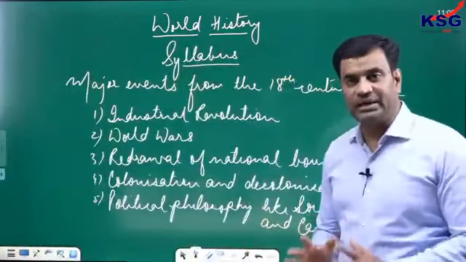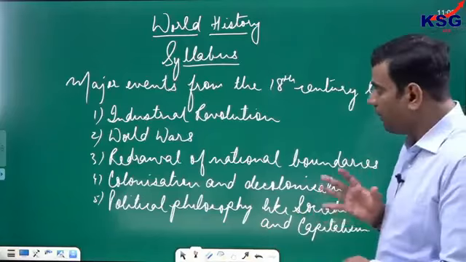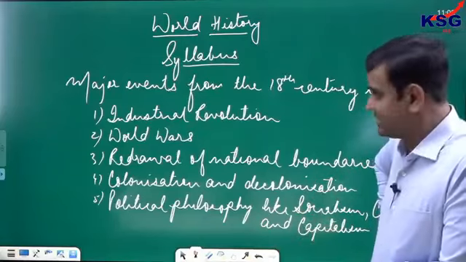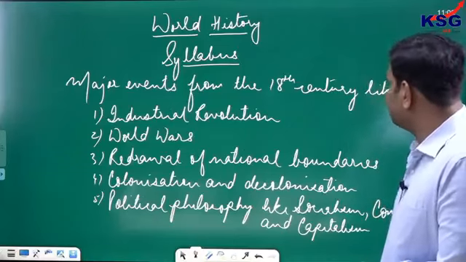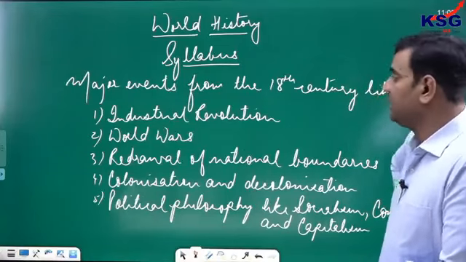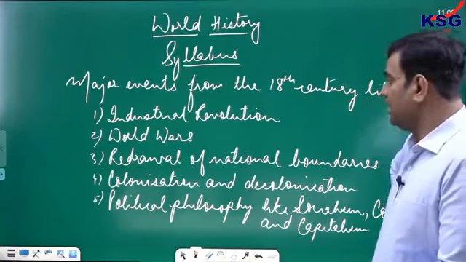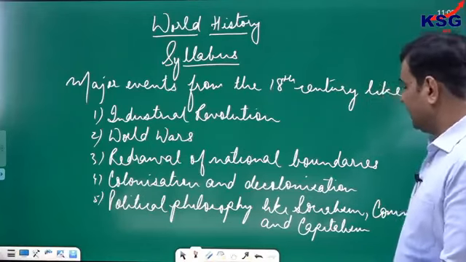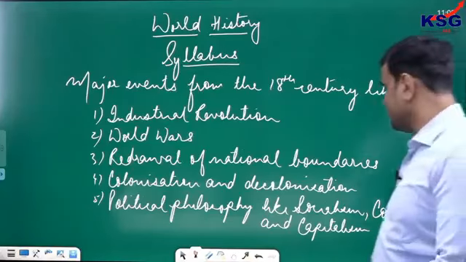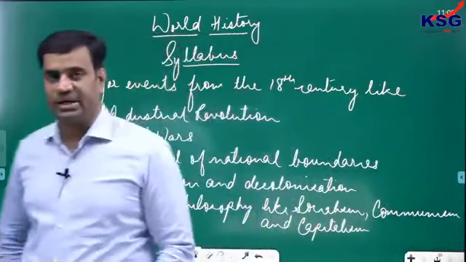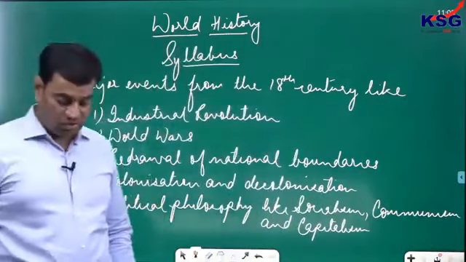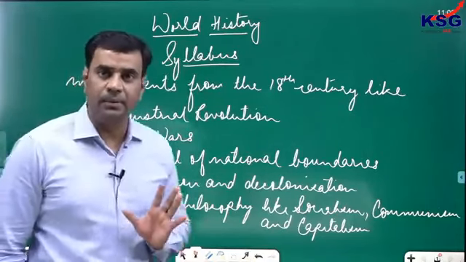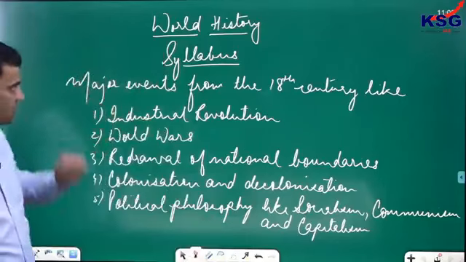So the first thing we have done is to understand the topics mentioned in the syllabus that need to be covered thoroughly in our classes. Major events from the 18th century like the Industrial Revolution, then the World Wars, redrawal of national boundaries, colonization and decolonization, and political philosophy like socialism, communism, capitalism, their forms and effect on society. All these topics need to be covered. Write down the syllabus first of all.